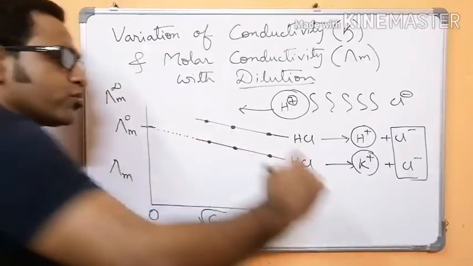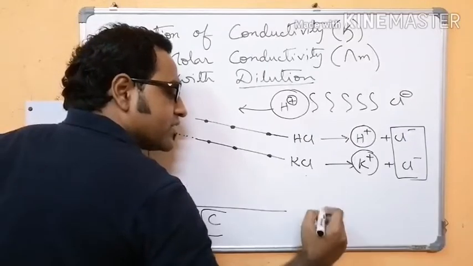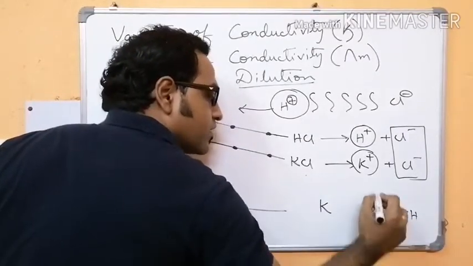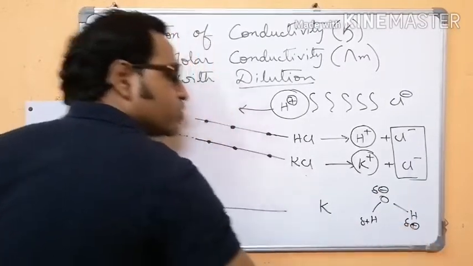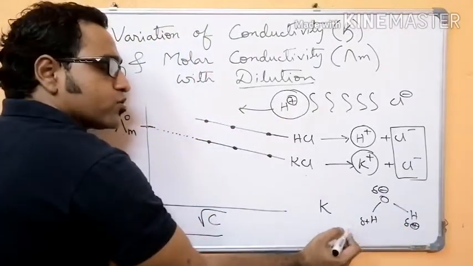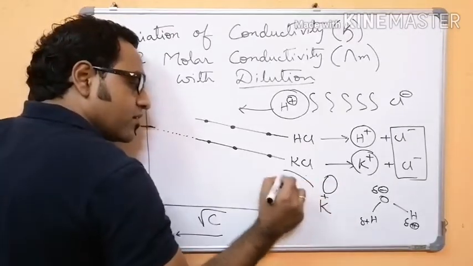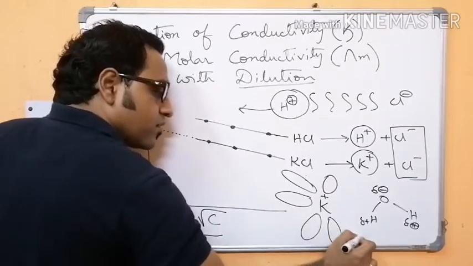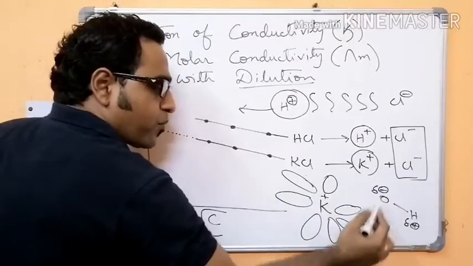Okay, that also I can tell you, how an H plus ion or a K plus ion interacts with water. The water molecule is delta negative, delta positive, delta positive. So water is having a negative pole and a positive pole, so it is a polar molecule. So it is having a dipole, that is negative pole, positive pole, negative pole, positive pole, like this.